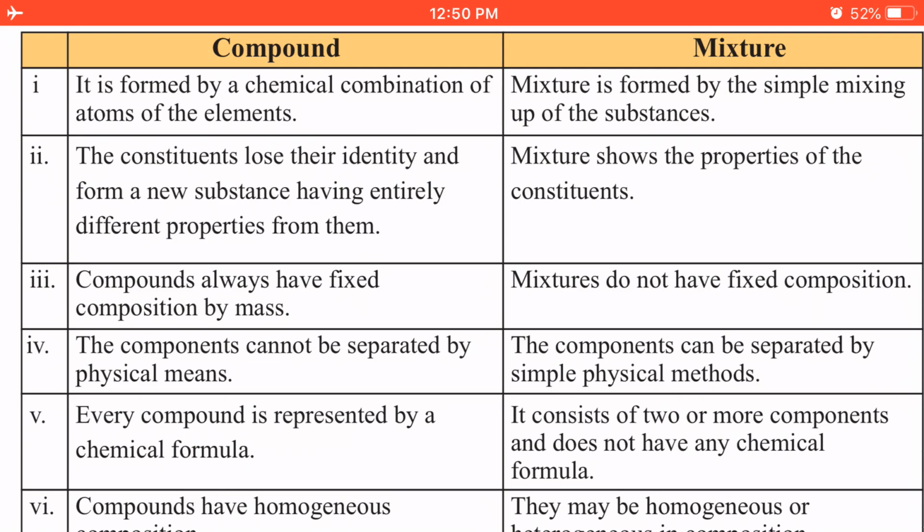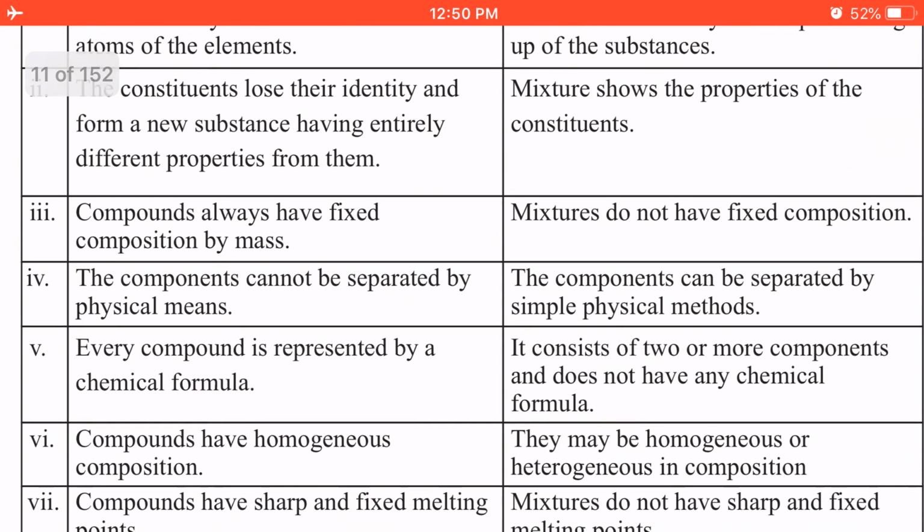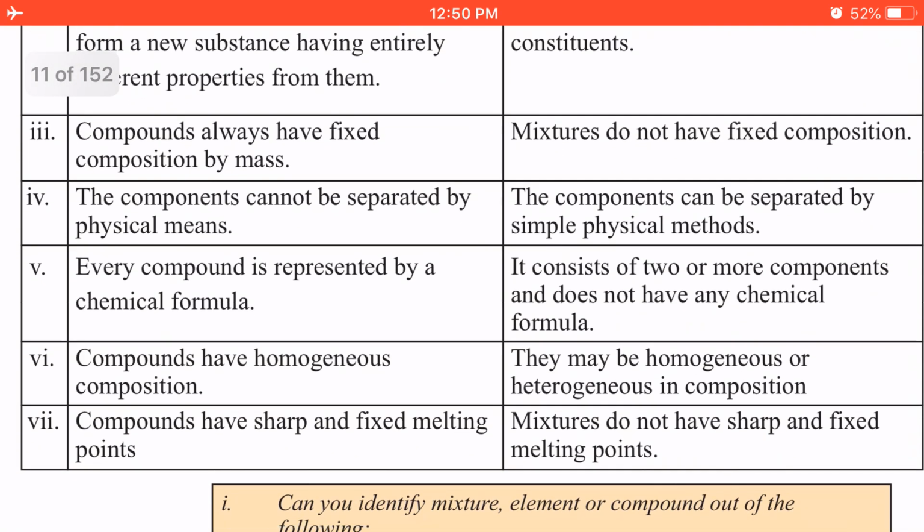Point 5, every compound is represented by a chemical formula. Like water is represented by the chemical formula H2O, sodium chloride is represented by the formula NaCl, and sulfuric acid is represented by the formula H2SO4. I have already told you that you are supposed to learn some compounds and their formulas given in table 1.3 on page 8. But mixtures do not have any formula. A mixture consists of two or more components and does not have any chemical formula.